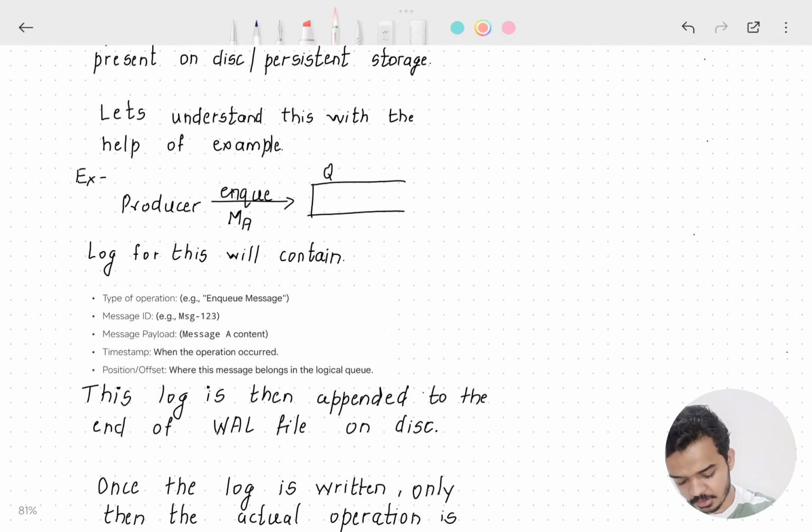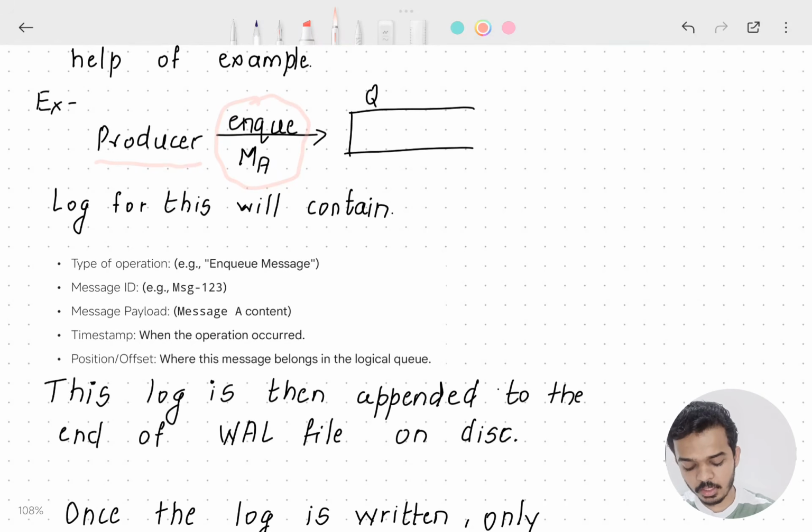Let's try understanding this with the help of an example. Let's say we have a producer and it wants to enqueue a message MA onto the queue. How will this happen? We'll first create a log. What does this log contain? It will contain what type of operation we are performing, then the message ID, then the message payload, that is the actual content present in that message.